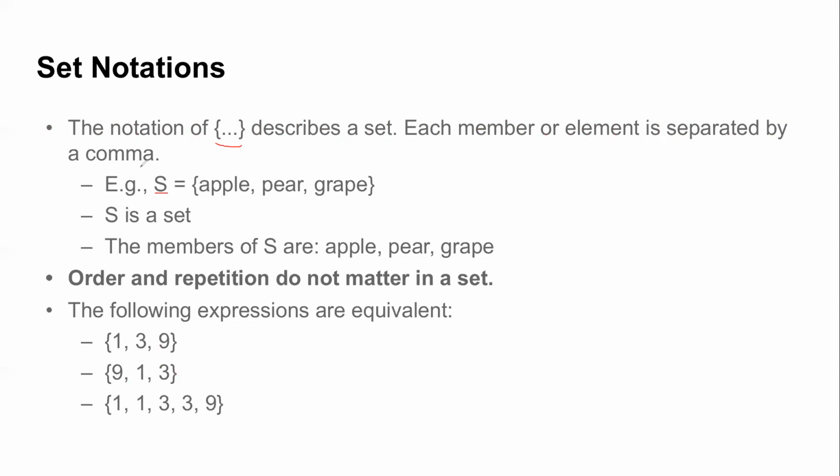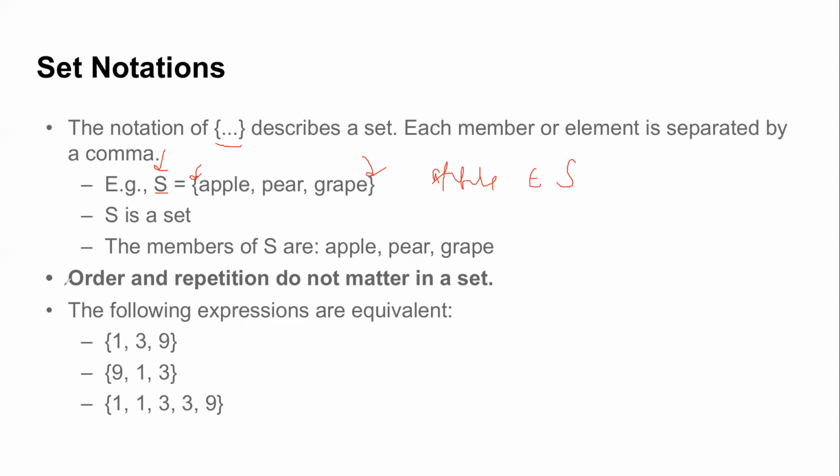A set is defined by its name, and then the elements are defined within the curly brackets that you see here. In general, the different elements or members of a set are separated by commas. So in this example, S is a set and its members are apple, pear, and grape. If I have to write it formally, I can write it like this: apple is a member of S. Similarly, pear is a member of S, and so on.